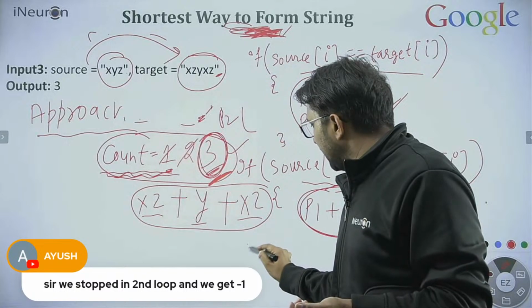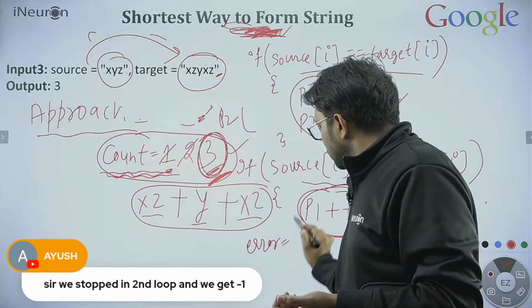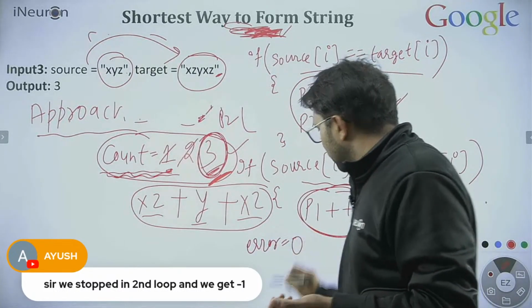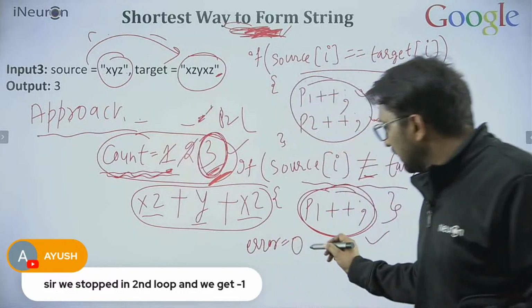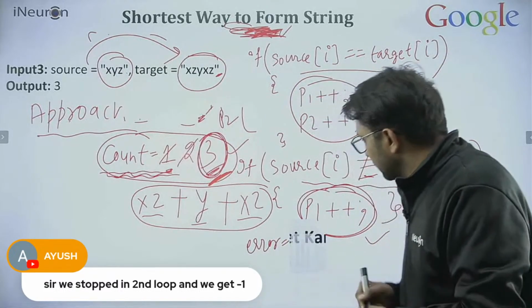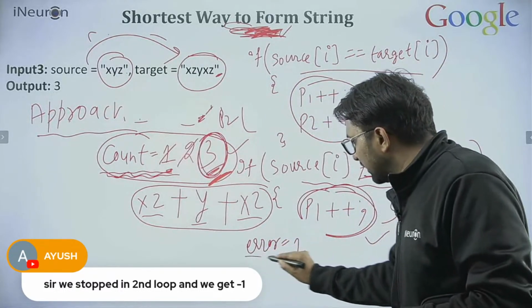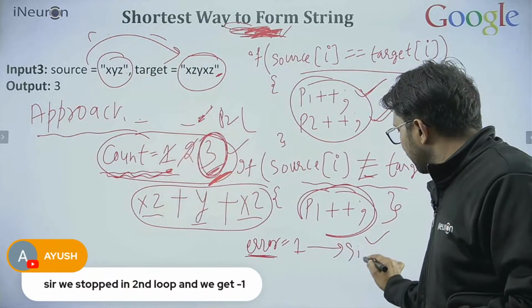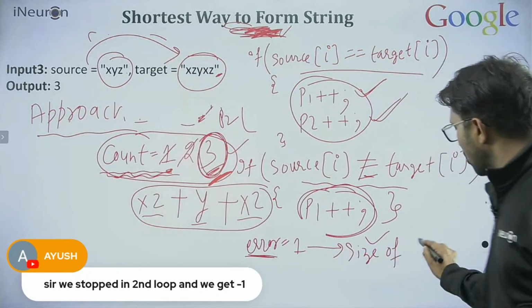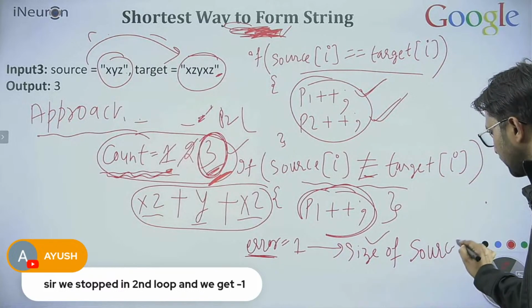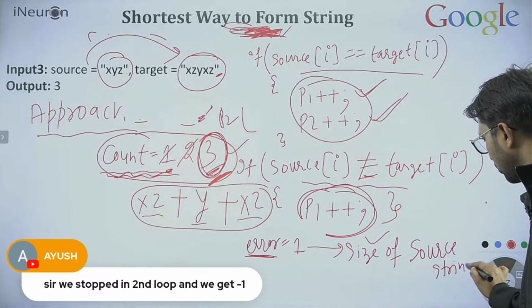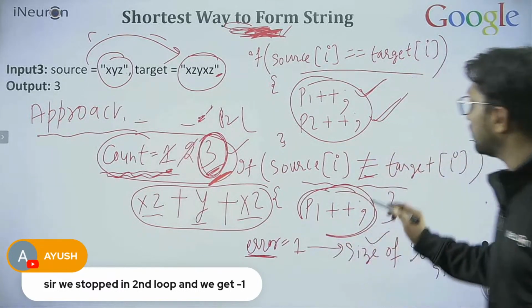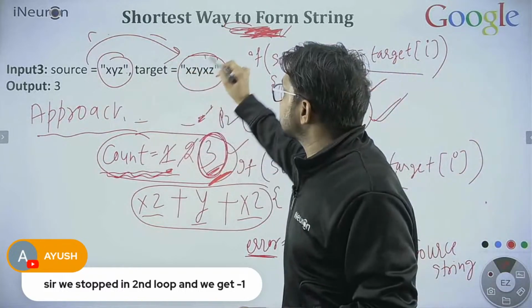Maybe okay, error. So this will start maybe from 0. This error will start from 1. The value of this variable is 1, and going up to the size of source string. How to find out if you can generate this string or not?